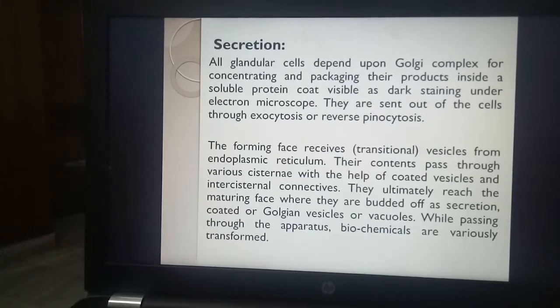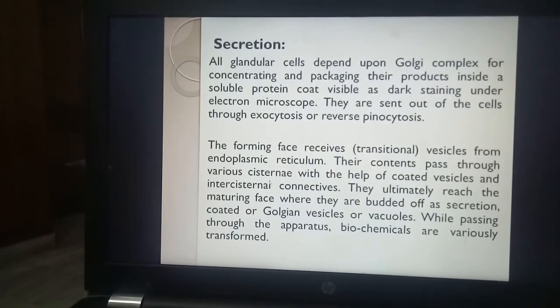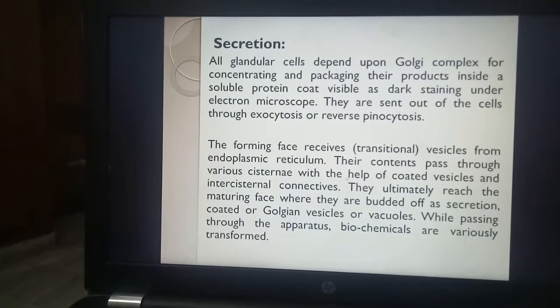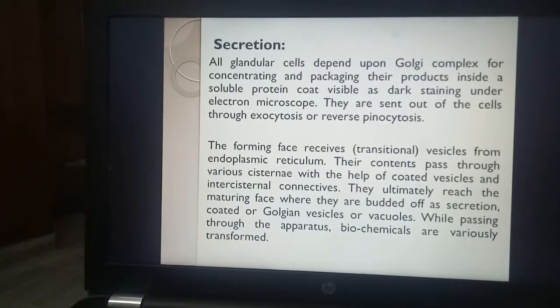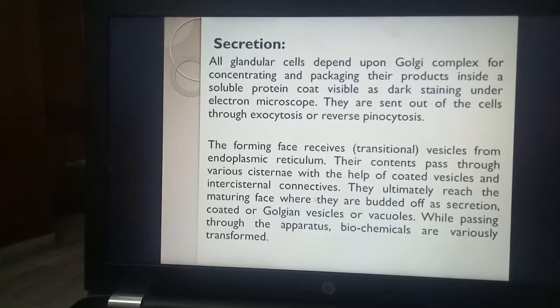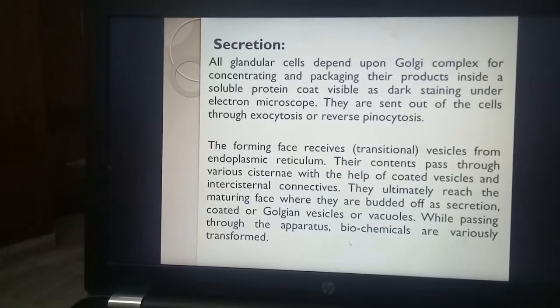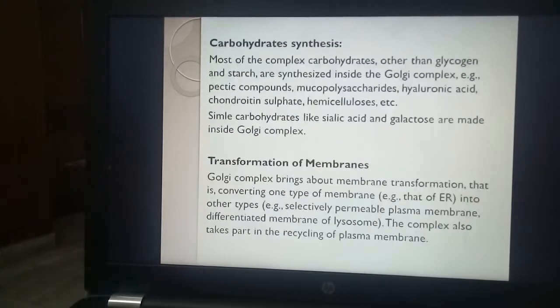The material that was inside them will enter the lumen of the Golgi apparatus, and here with the help of coated vesicles and intercisternal connectives, this material will pass through the cisternae, and while passing there this material is modified, and after being modified they are budded off. At the other end, the trans face, this modified material pinches off in vesicles, and it is sent to the places where it is destined to go.